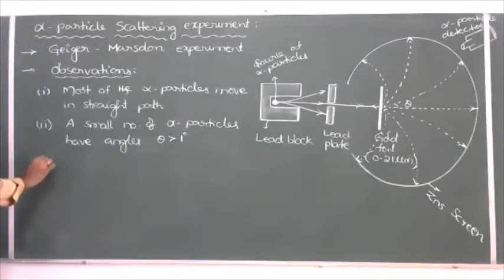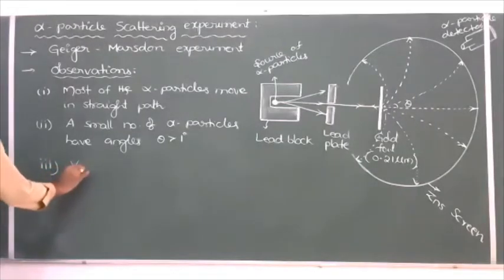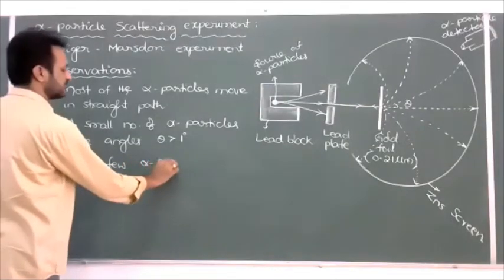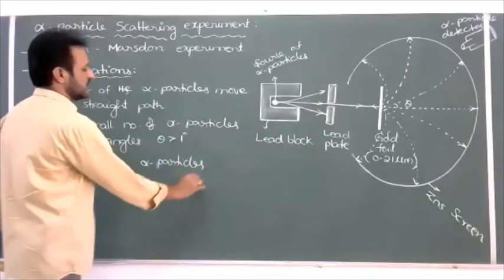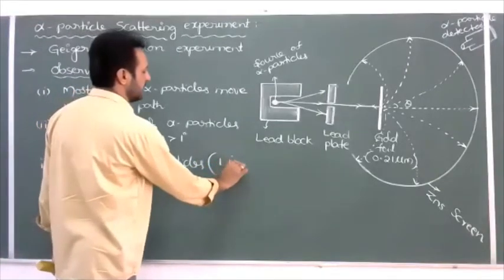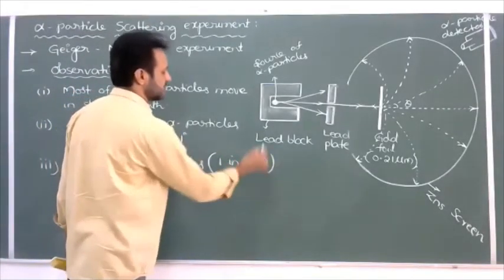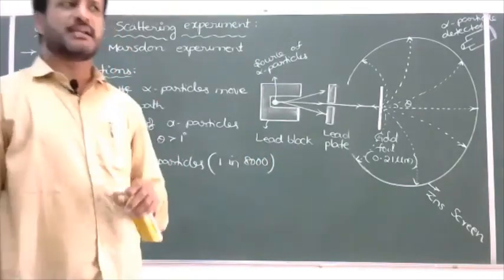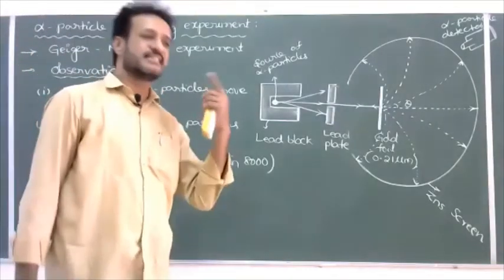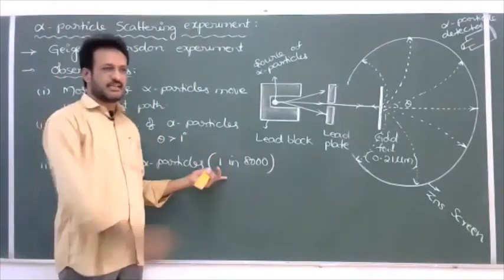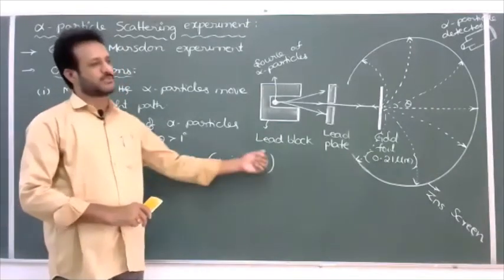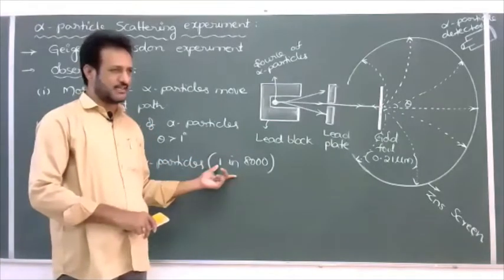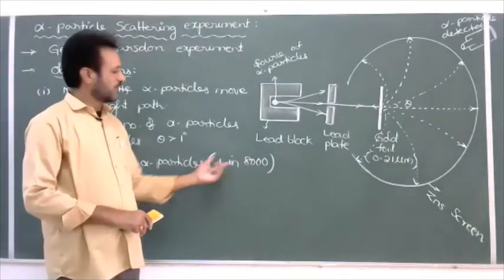And the third one, very few alpha particles. So here we can write 1 in 8,000. In the physics textbook, NCERT, they give that out of 8,000 alpha particles, only one alpha particle has a large scattering angle, more than 90 degrees. But in the chemistry textbook they give 1 in 20,000. Out of 20,000 alpha particles, only one has a large scattering angle. But in our NCERT book, they give 1 in 8,000.